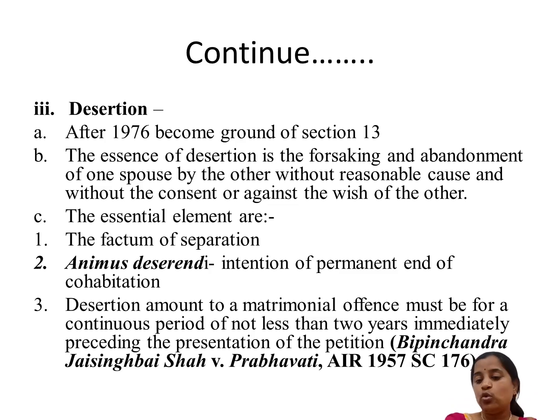So what is required? Two essential elements are needed to prove desertion: animus deserendi, that is the intention of permanent end of cohabitation, and the second is the factum of desertion. And third, the desertion amounting to a matrimonial offense must be for a continuous period of not less than 2 years.